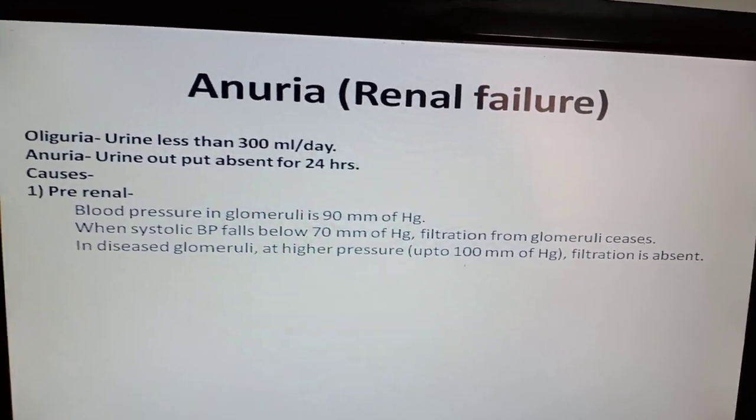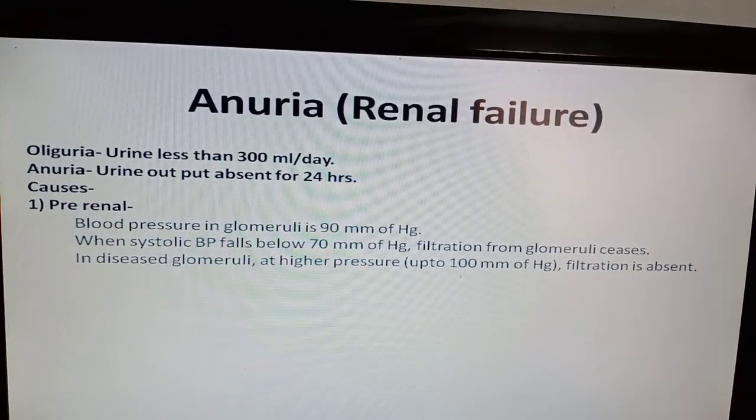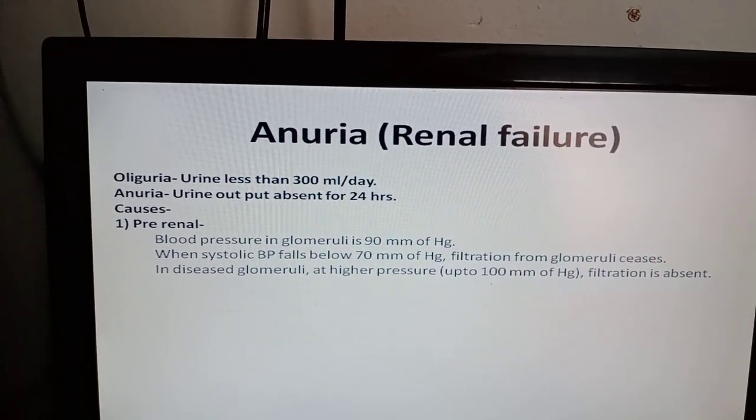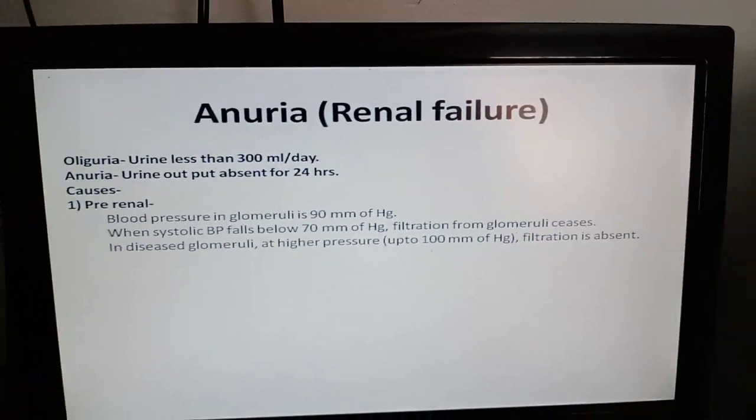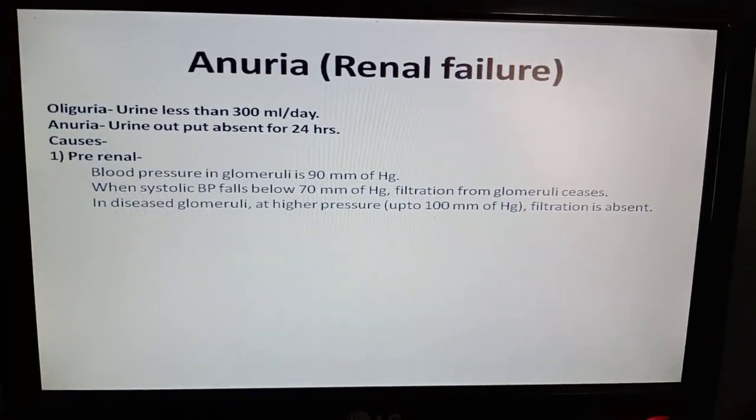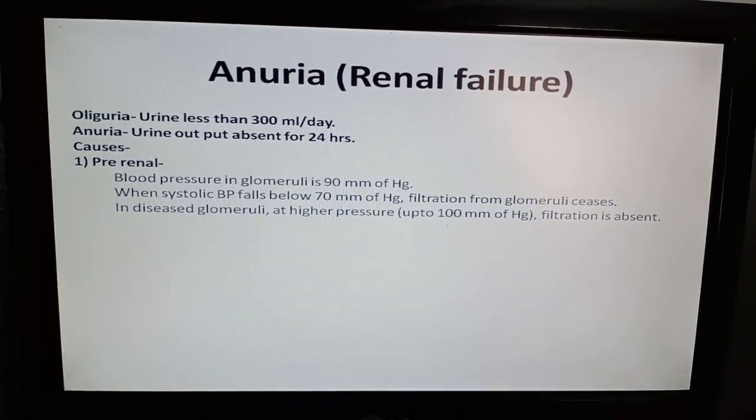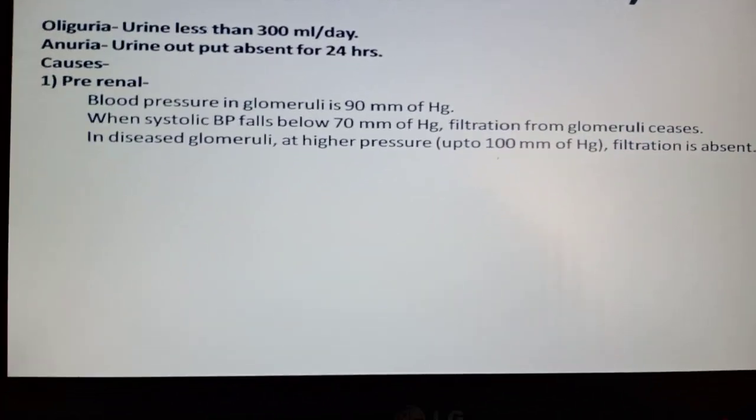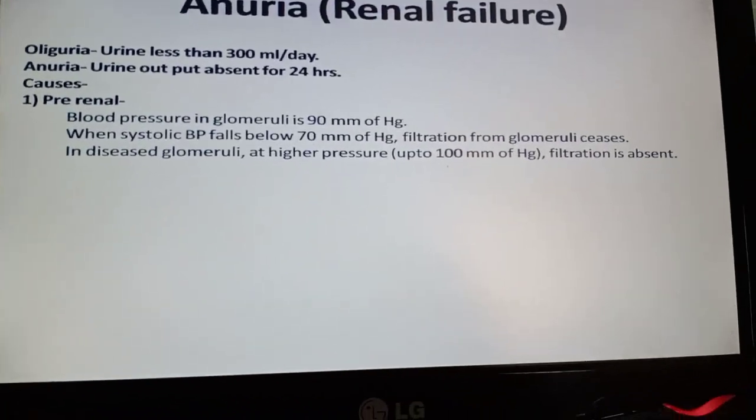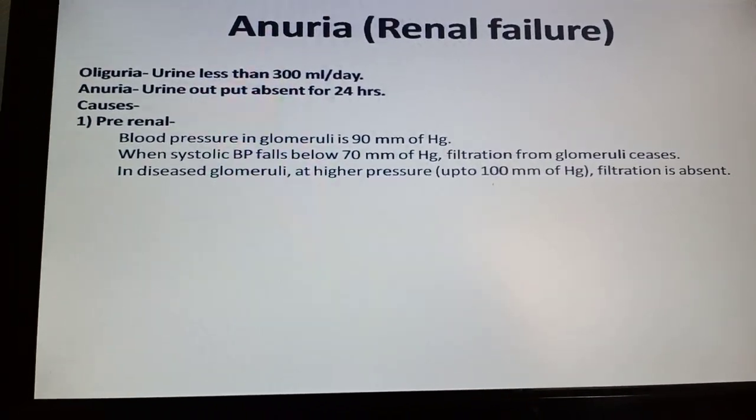And what is anuria? Anuria is when the urine output is absent for 24 hours. If the patient has not passed the urine for 24 hours, the condition is called anuria. You can call it renal failure. Now, what are the causes? The etiology or causes of the renal failure are grouped into pre-renal, renal and post-renal.